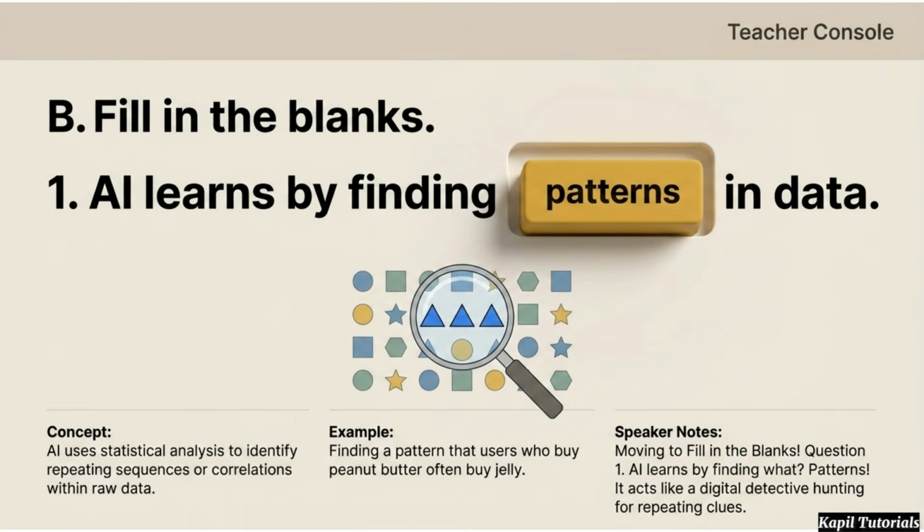Now for our fill-in-the-blank section. Question 1. AI learns by finding patterns in data. The AI acts like a digital detective, using statistical analysis to spot repeating sequences or correlations.